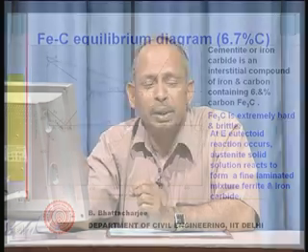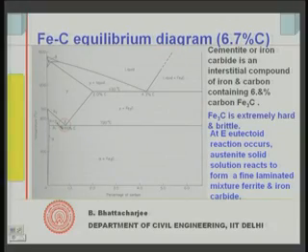So, coming back to this, when you add a very small percentage of carbon, that 0.025% up to this 910 degree centigrade, we have this alpha or ferrite iron. Above this temperature we have gamma or austenite, and above 1400 we have delta iron. This has a body centered cubic structure, this has a face centered cubic structure, and this again has a body centered cubic structure.